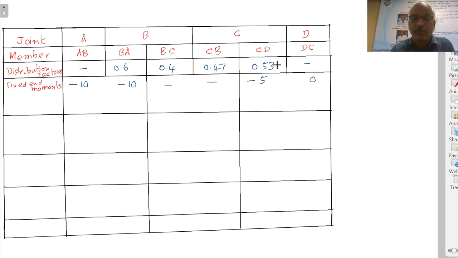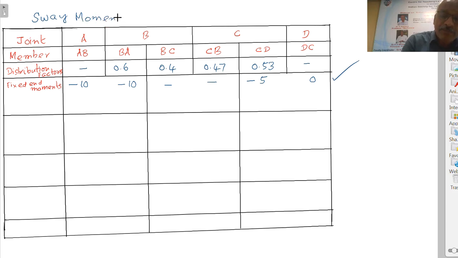So these are the fixed moments. So we have some basis, based on that we have assumed the consistent moments. Right. Now this moment distribution is called sway moment distribution.